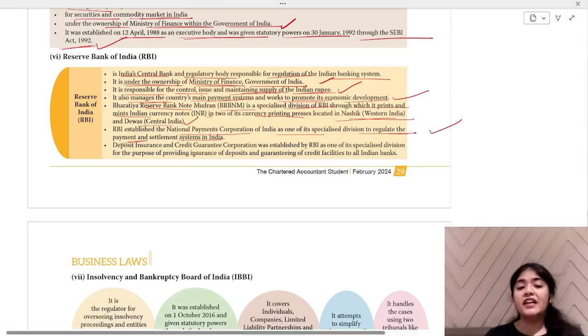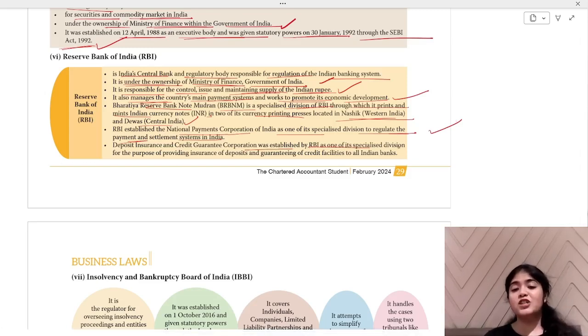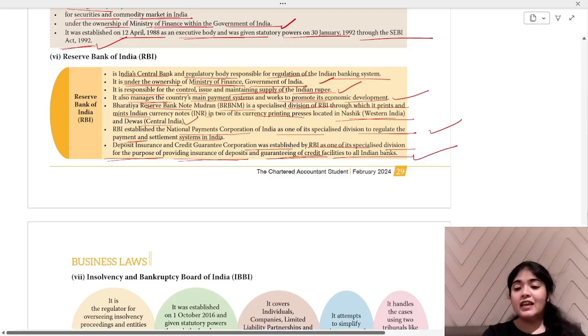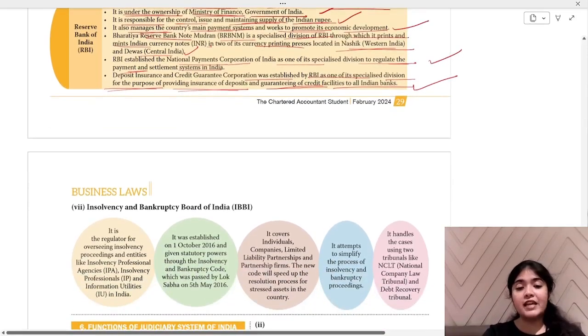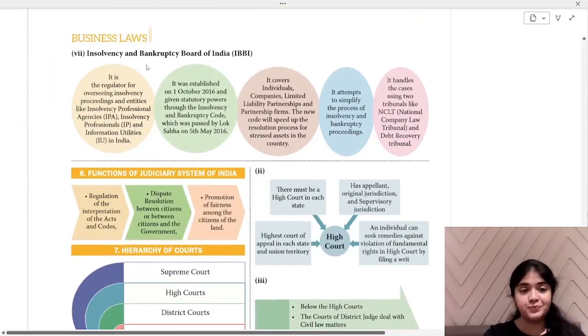Deposit Insurance and Credit Guarantee Corporation was established by RBI as one of the specialized divisions for the purpose of providing insurance on deposits and guaranteeing the credit facilities to all banks. So if you want to keep deposits or you need any credit facilities, you have to go to Deposit Insurance and Credit Guarantee Corporation. Okay, clear everyone? Let's see the next one, Insolvency and Bankruptcy Board of India.